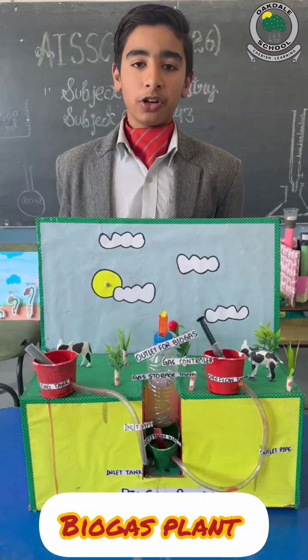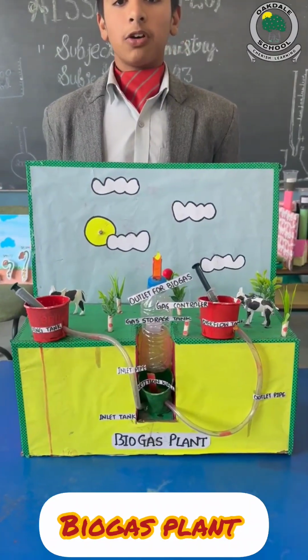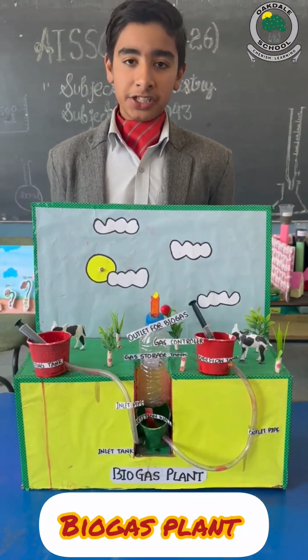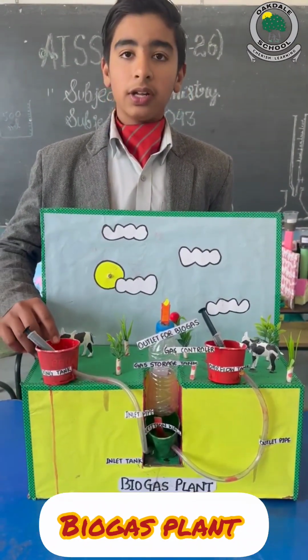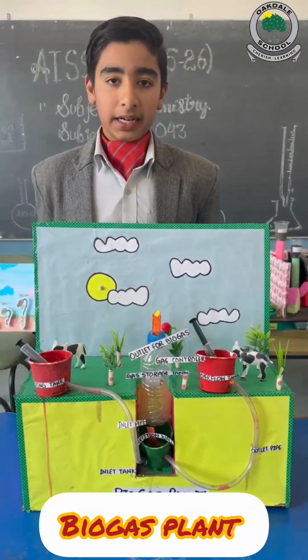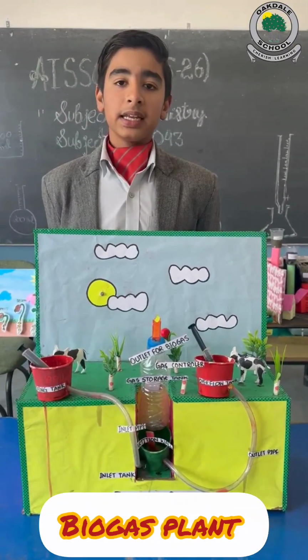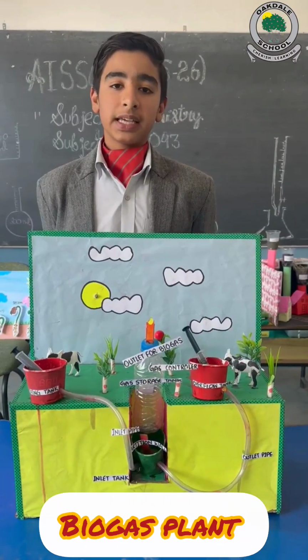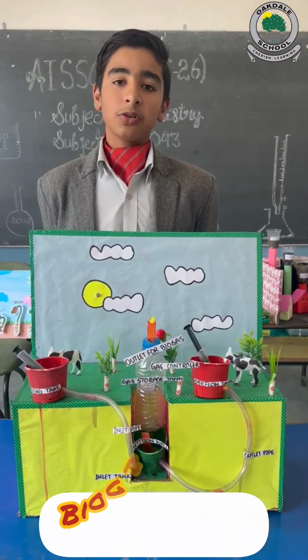Biogas plant working model. It is a perfect example of converting waste into valuable energy. We will put the mixture of cow dung and kitchen waste into this. Through the inlet pipe, the mixture goes to the plant. By the action of bacteria, a gas is produced, which is called methane gas. Methane gas is able to produce fire.